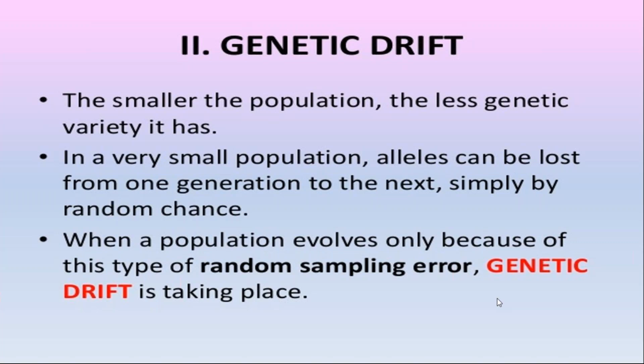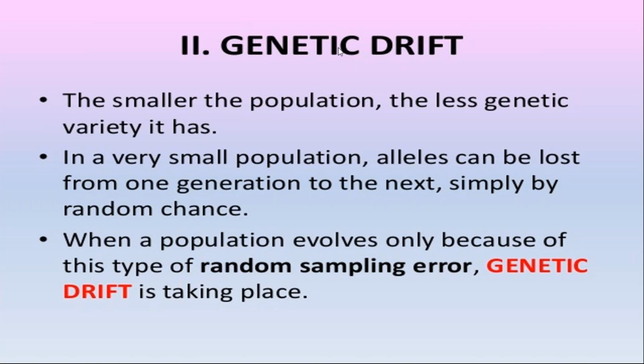Students, genetic drift is the random and drastic by-chance changes that take place in a population, and these random changes always affect the smaller population. Suppose in one area 100 black ants are living and 20 red ants are living.